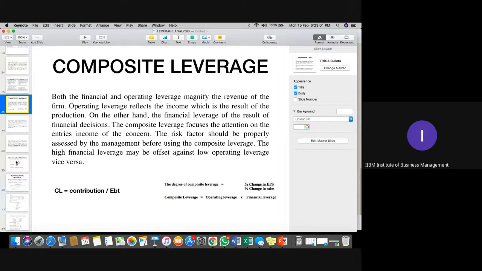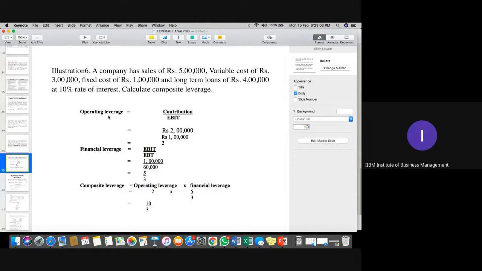Now we can discuss one basic question in which we'll calculate all that part: operating, financial, and composite. The sales is 5 lakh, variable cost 3 lakh, fixed cost 1 lakh, long-term loan 4 lakh at 10% rate of interest. We need to calculate composite leverage.